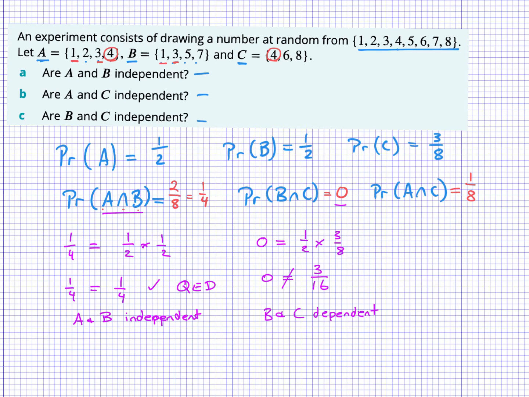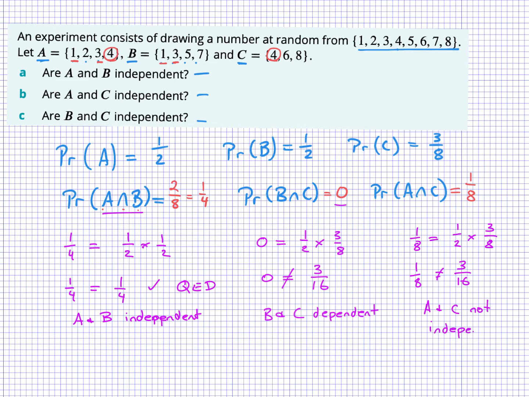And the last one, A and C, so we can see that A and C is an eighth. An eighth has to equal a half multiplied by 3/8, and you can see that I have a numerator of 3, so I'm not going to get my independence. 1/8 does not equal 3/16 either. All right, so A and C are not independent either.